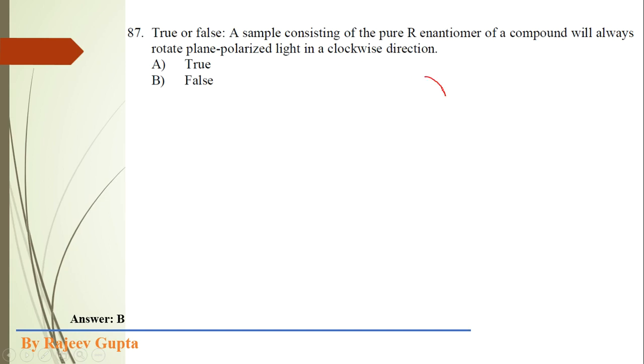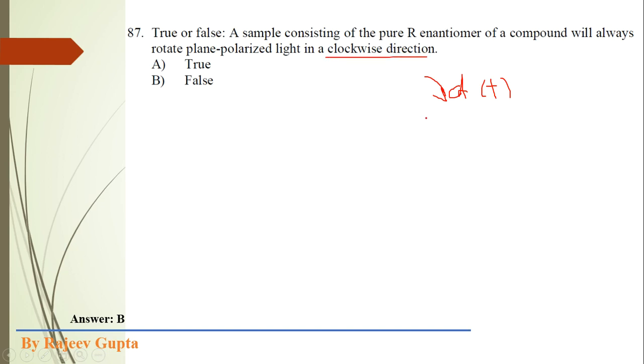Clockwise direction means it is a D isomer or plus isomer. What has been written here is that all enantiomers which have R absolute configuration will always show rotation in clockwise direction.